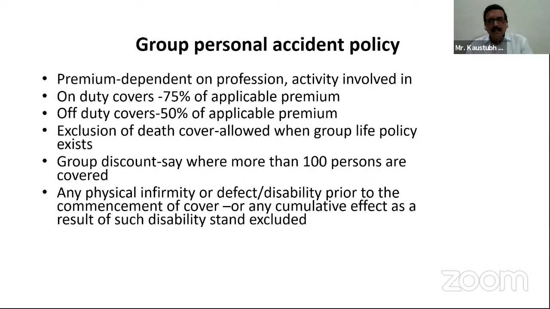Here, in case of any defect or disability, we are not giving the benefit for any term. So if a person is having any defect or disability, those will not be covered at all. So excluding those defects or disability, we may give the policy.